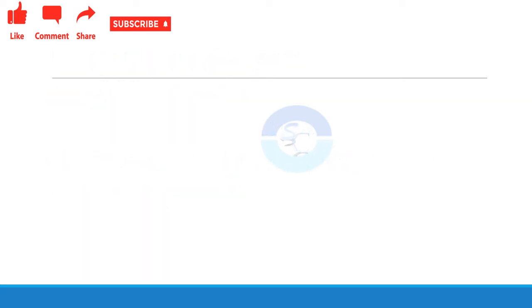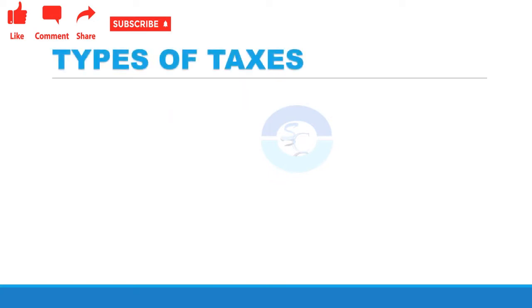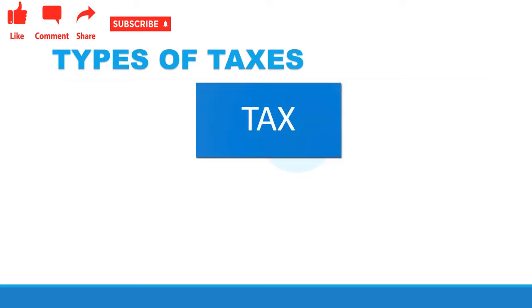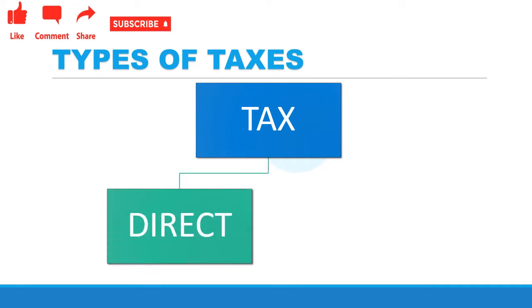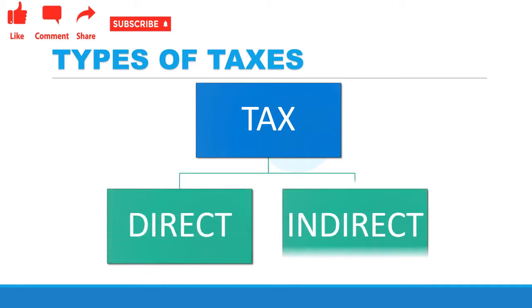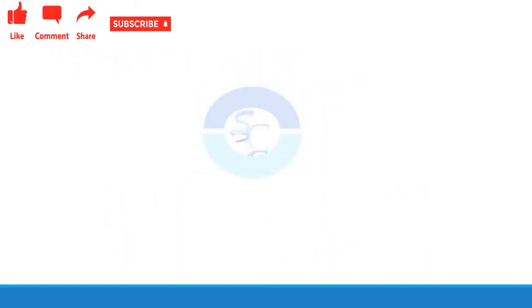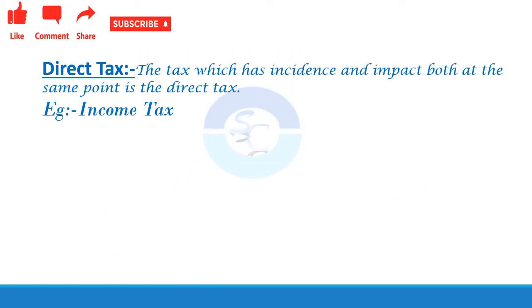So, we had discussed what is tax and why it is being levied. Now, we shall discuss the types of taxes. Actually, tax can be divided into two categories. The first one is the direct tax and the other one is the indirect tax. So what is direct tax?